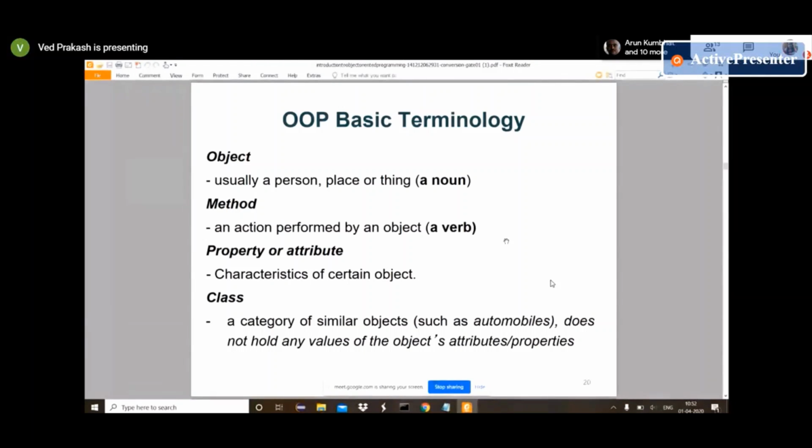Like we have one class car, but when we create one object of that class, we provide attributes also, meaning data, like the color of that car, the price of that car. So an object is one part of that class, that blueprint.